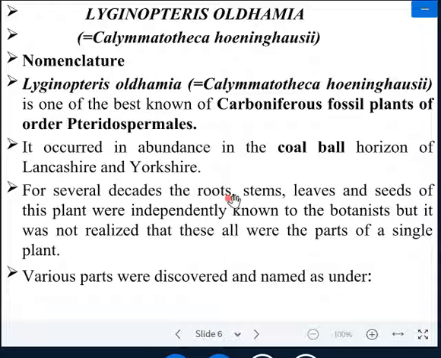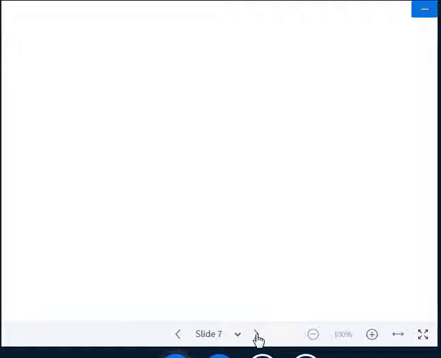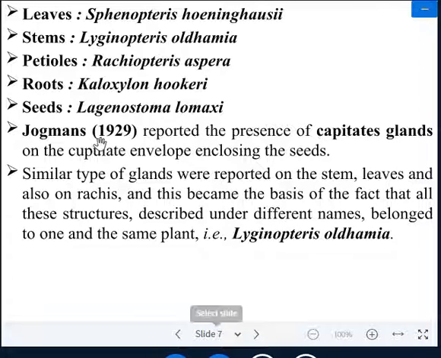So it is a debated subject for Lyginopteris that the occurred parts, that is the root, stem, leaves and seed of this plant, were independently known to the botanist, but it was not realized that these all were the part of a single plant. So it is very debated whether these parts are related to a single plant. Various parts were discovered and named separately. This is also known as the concept of form genus.